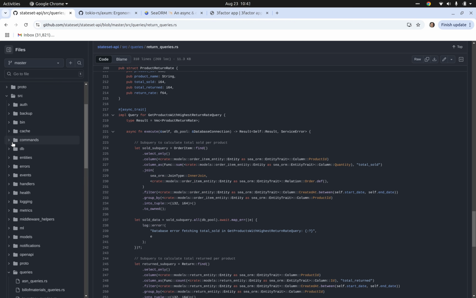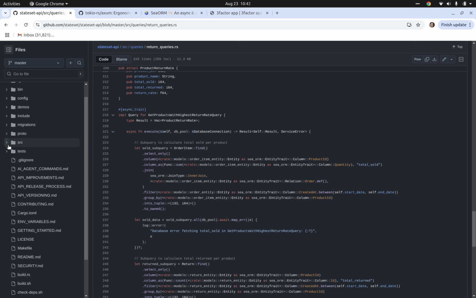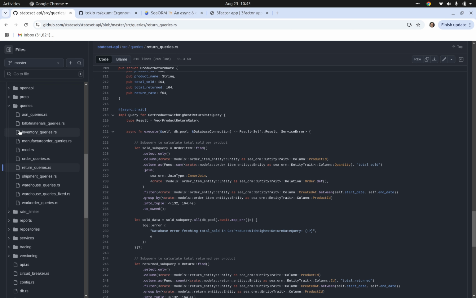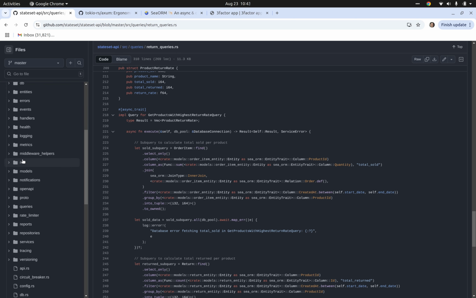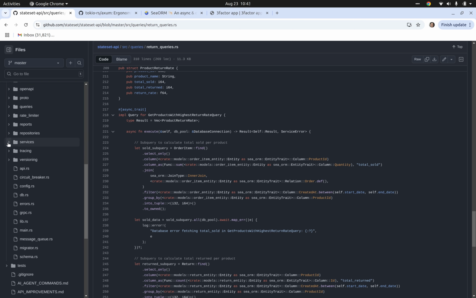So you basically have your models and entities, which are defined using SeaORM. You have your handlers and commands, primarily for AI agents to be able to call and trigger different workflows. And then we have our services for inter-service communication and for running logic within the rest of the code base.